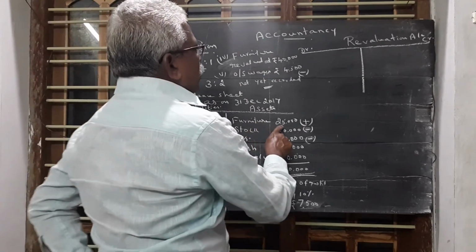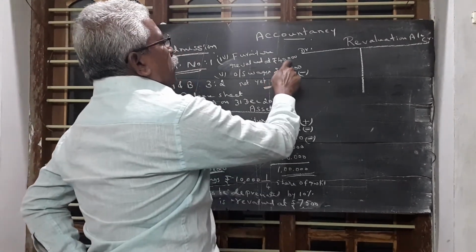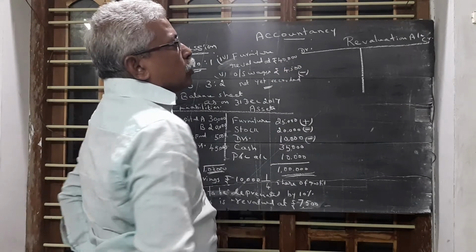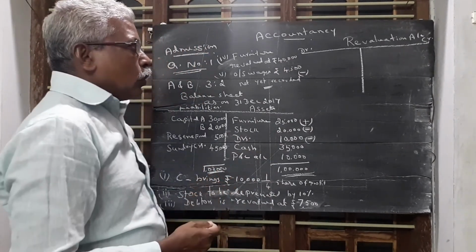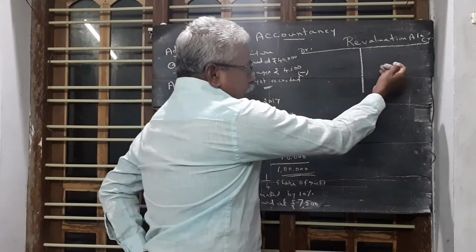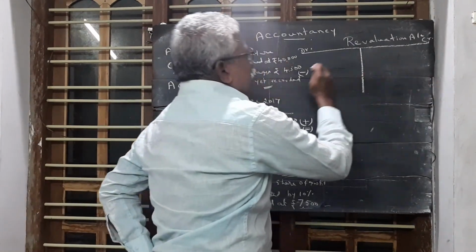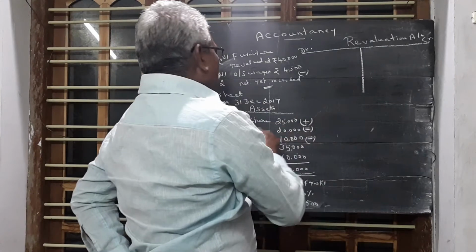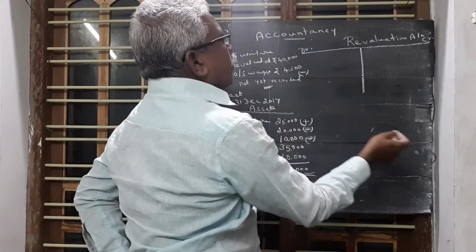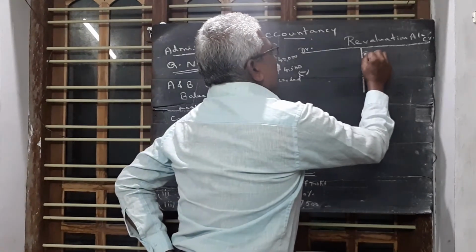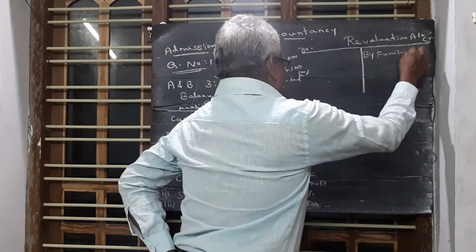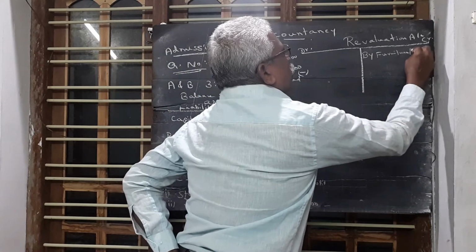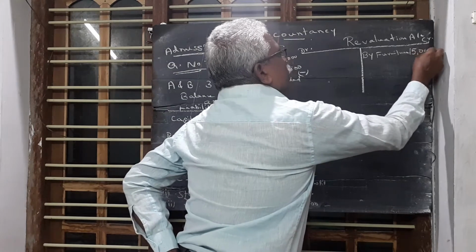Previous value 25,000, now valued at rupees 40,000. So 15,000 rupees is the profit for the old partners. All profit items are entered on the credit side, losses are entered on the debit side. Furniture 15,000 is a profit, so it is entered here by furniture, rupees 15,000.